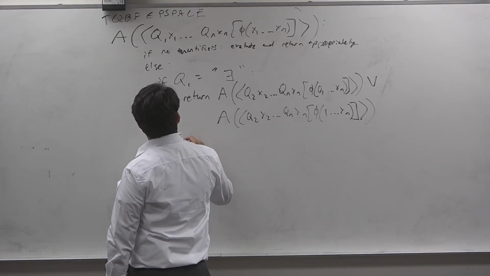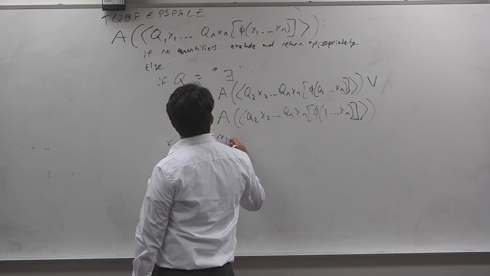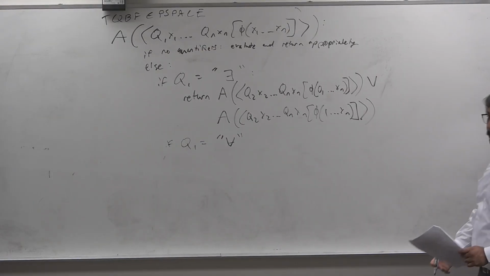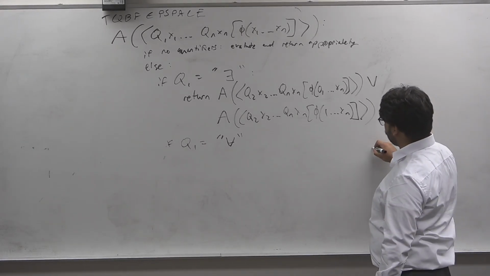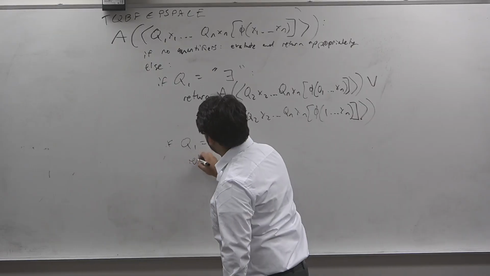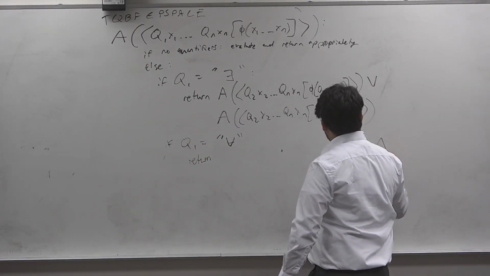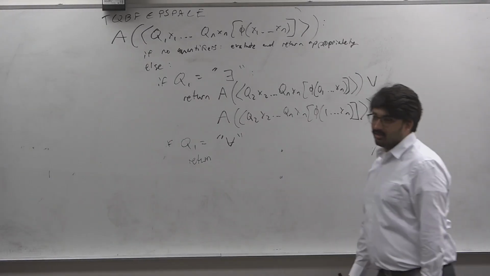If Q1 is universal, what should we do then? You have to return the same thing, but with AND.